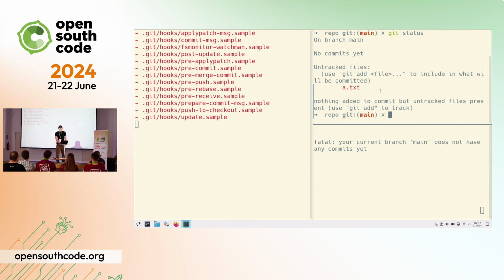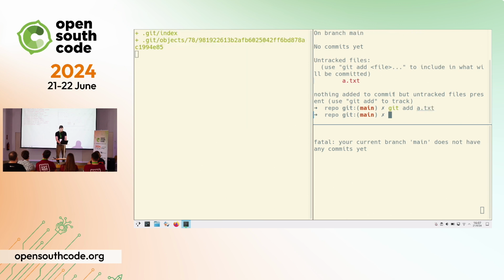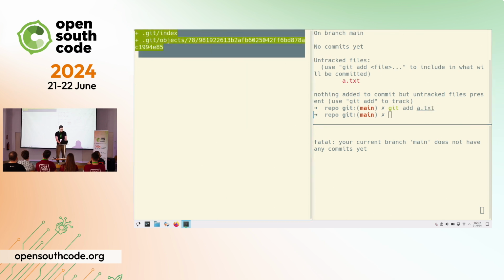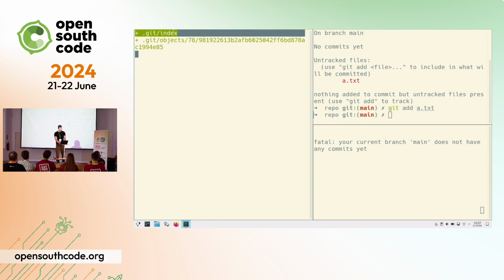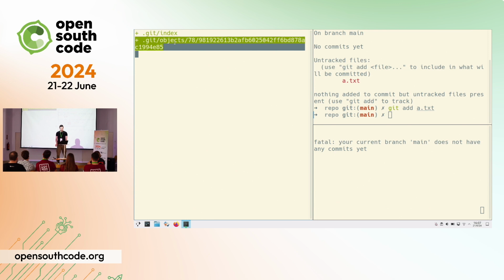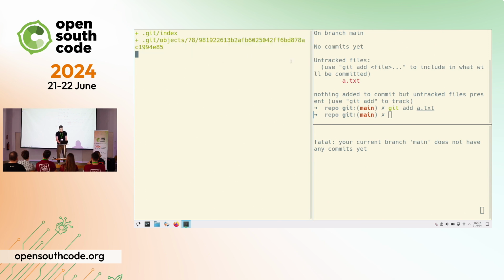So in this case, status is saying that the file is untracked. If we add it, then Git is going to know about it. And we can see here on the left that there were 2 files being created. The first one is the Git index, and we are going to talk about this in a sec. But the second one is actually the most important one. It's a file under the Git objects directory, and that is going to be the most important one for the whole presentation.